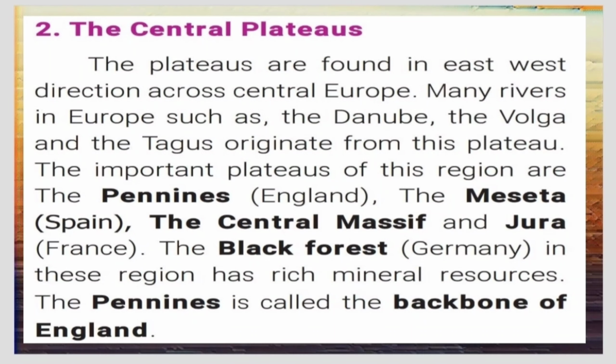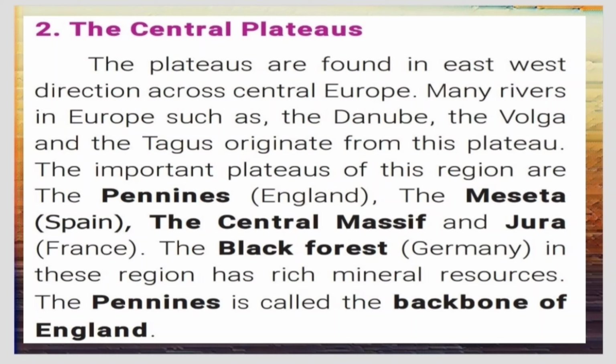Second one, the Central Plateaus. The plateaus are found in east-west direction across Central Europe. Many rivers in Europe, such as the Danube, the Volga, and the Tagus, originate from this plateau. The important plateaus are the Pennines in England, the Meseta in Spain, the Central Massif and Jura in France. The Black Forest in Germany has rich mineral resources.